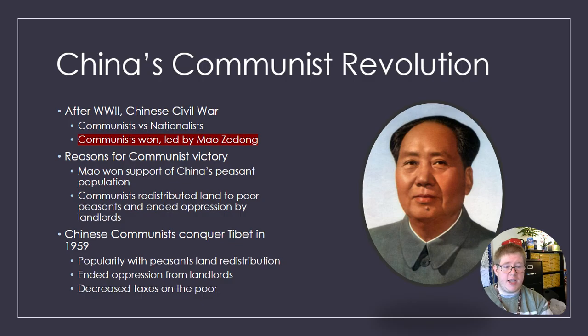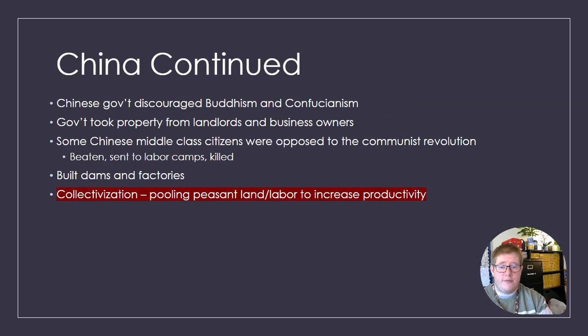By 1959, the Chinese communists are going to conquer Tibet as well. Their popularity with the peasants and land redistribution there also was very popular. They also ended oppression from the landlords and decreased taxes on the poor. The Chinese government discouraged popular religions in East Asia like Buddhism and Confucianism, and the government's going to take property from the landlords and business owners.